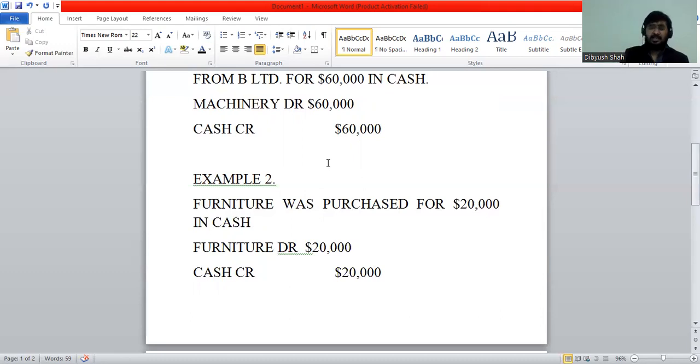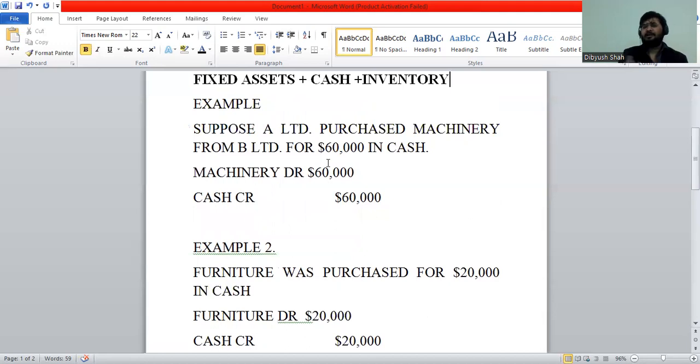But they can't have debit also personal, credit also personal. It's virtually not possible. Same goes with debit also nominal, credit also nominal. It's not possible. So another very interesting and easy way to identify whether you are following this golden rule, debit what comes in and credit what goes out, is to see that both are real accounts and no nominal or personal is involved.